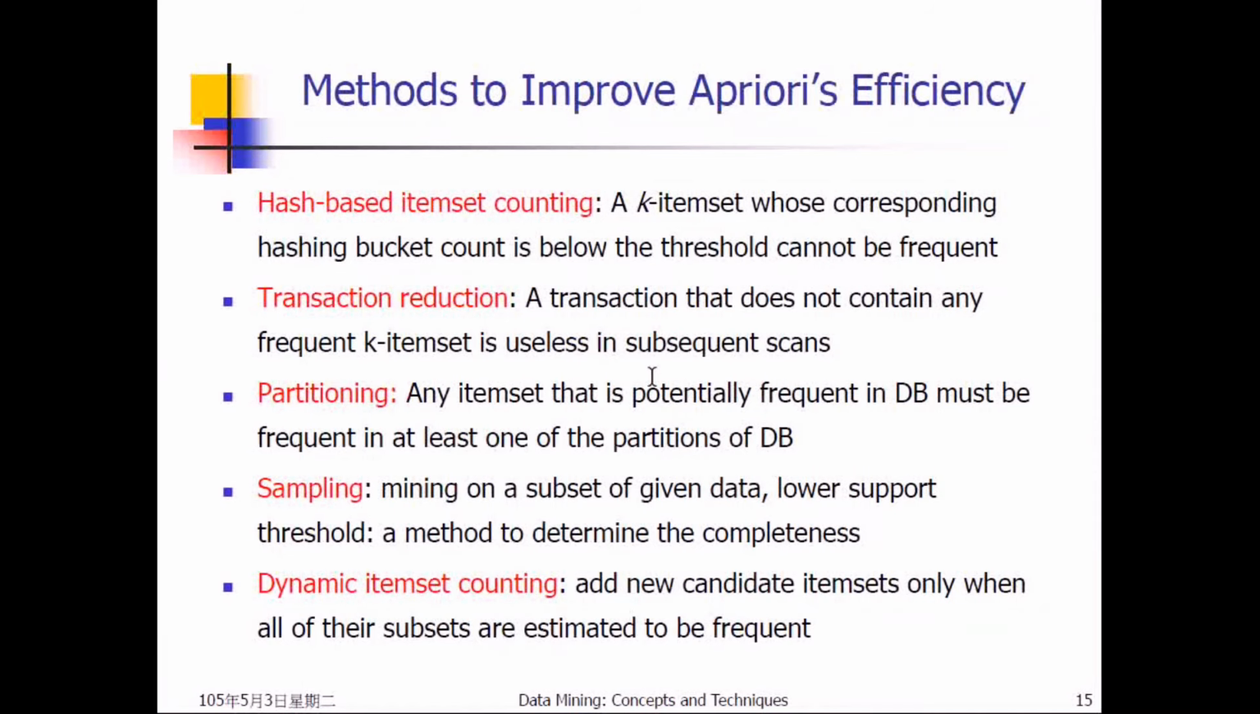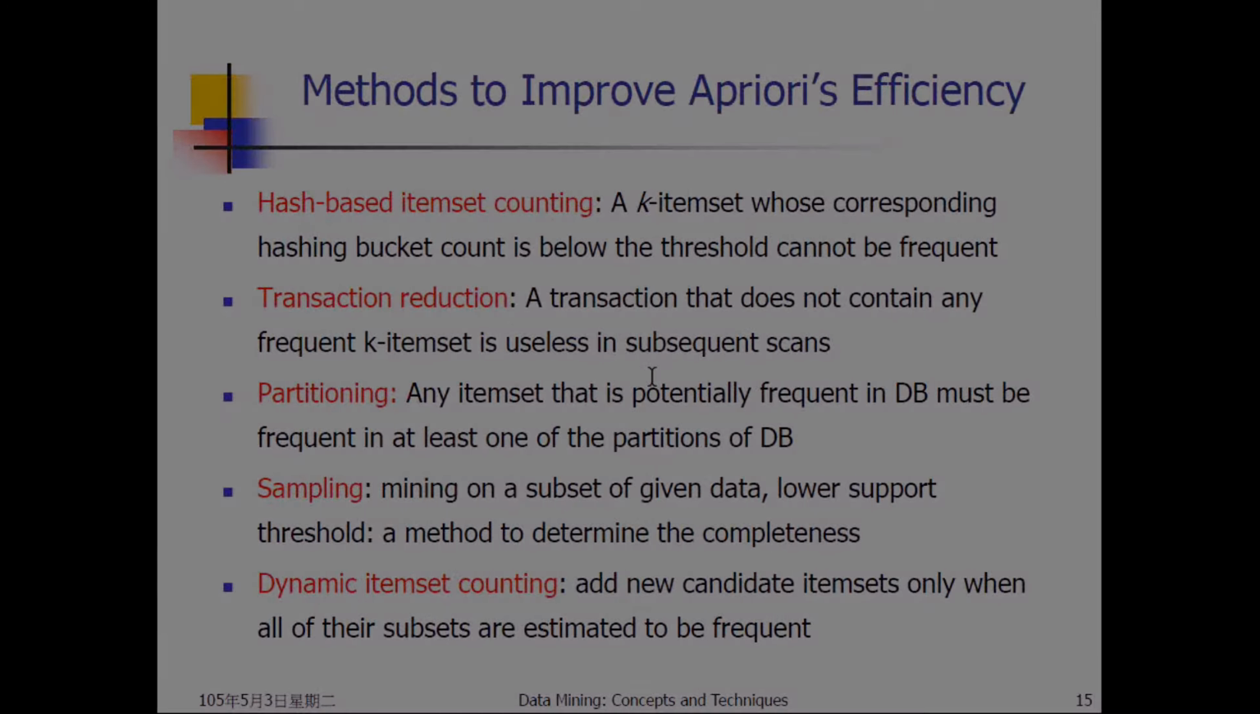Next is dynamic item set counting. It means we can add a new candidate item set only when all of its subsets are estimated to be frequent. Okay. So if all the subsets are estimated to be frequent, then we can add a new candidate.